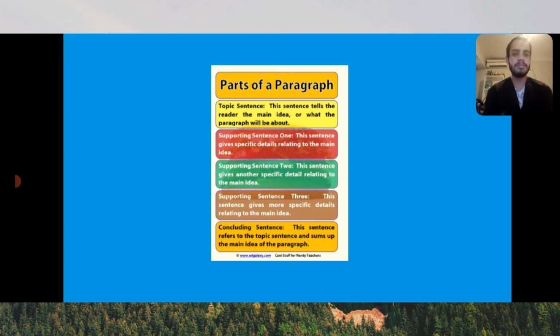So basically, to summarize everything, we got the parts of a paragraph. The topic sentence of the main idea, as I said, is the primary point that the author wants the reader to focus on. Then we got the supporting sentences that are basically a way that the author could give more specific information, more details about the main idea. And then we got the concluding sentence. Concluding sentences could be the main idea, as I said. Remember that we could also locate the main idea at the very beginning or at the very end. Concluding sentences are also used to summarize all of the information that is treated throughout a paragraph.